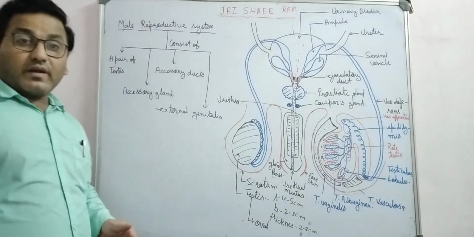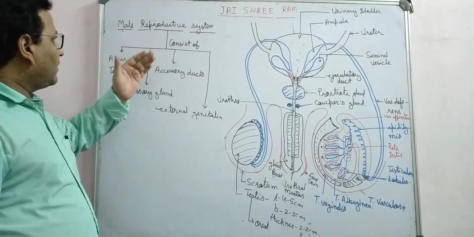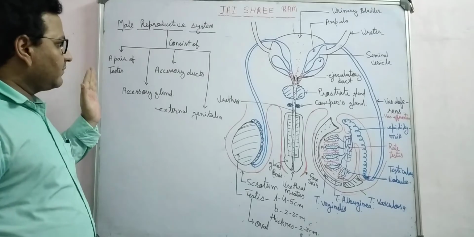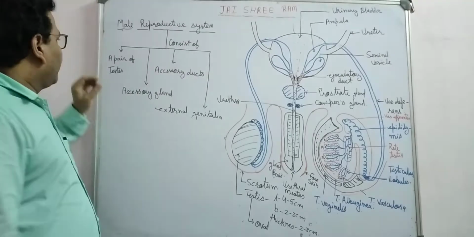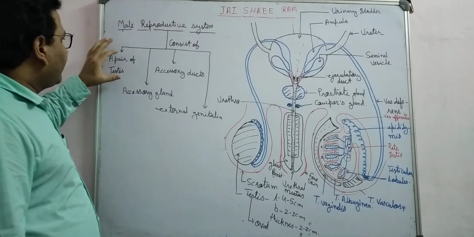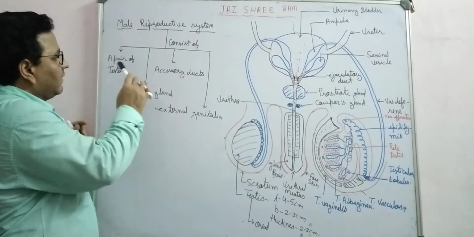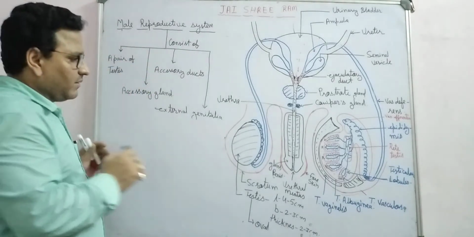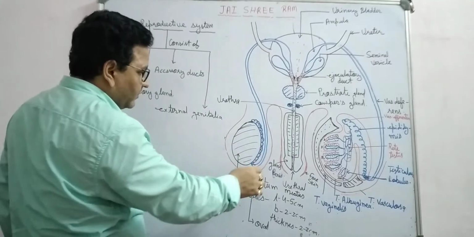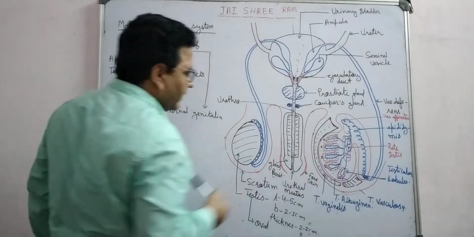The male reproductive system consists of the following organs and accessory glands. First one, a pair of testes. A pair of testes is known as the primary sex organ in the male reproductive system. You can see this is one testis, this is the other testis, right?